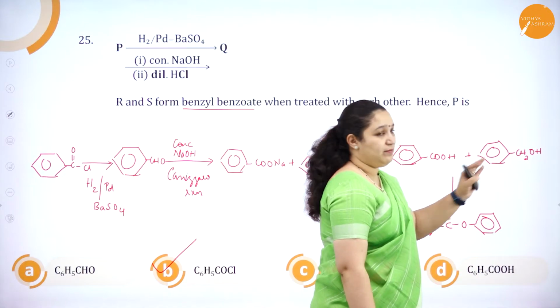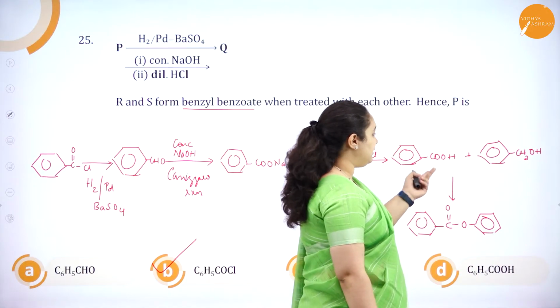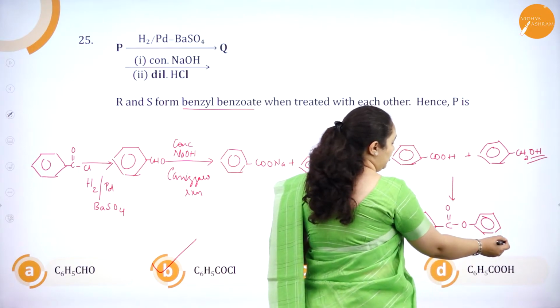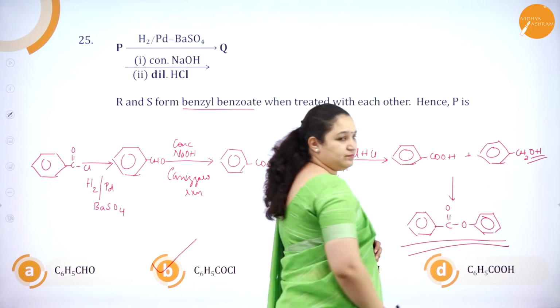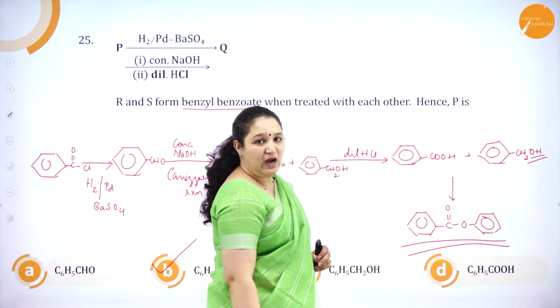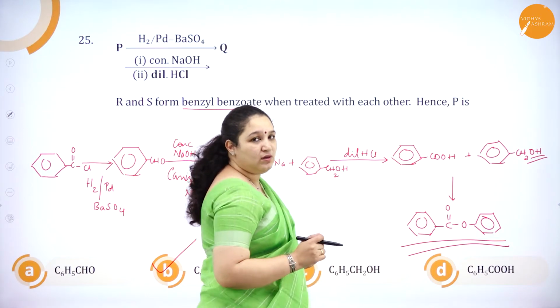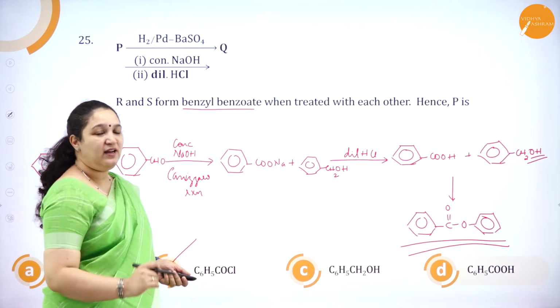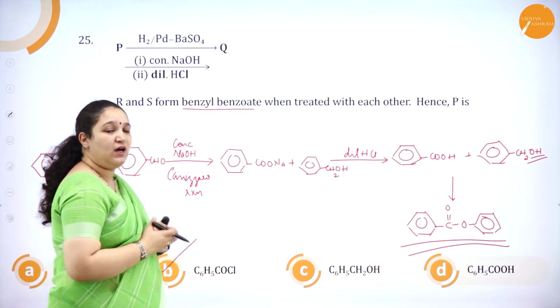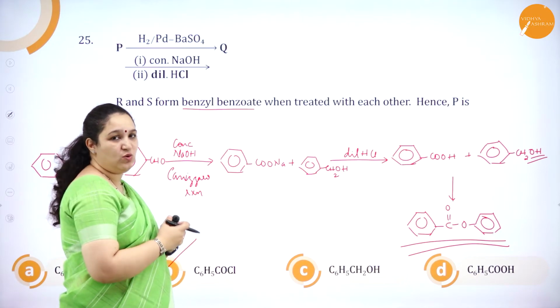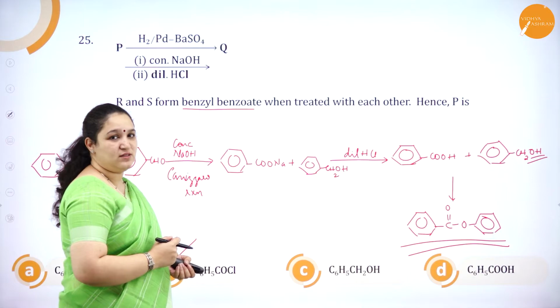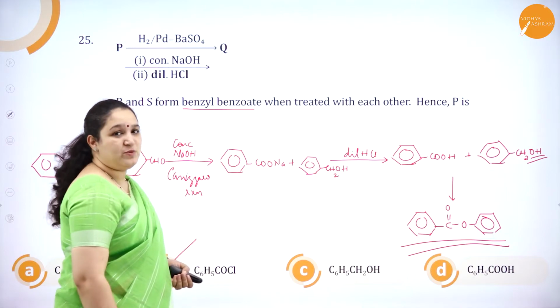Benzoic acid with benzyl alcohol, when they react with one another, that is a carboxylic acid with an OH group present, you will get an ester. I hope you have understood question number 25. It's a little higher level question where you need to be thorough with all the reactions, only then can you go in the reverse order and come to the correct answer. So the answer is option B.